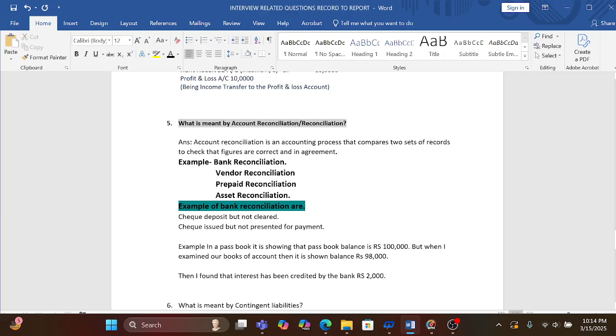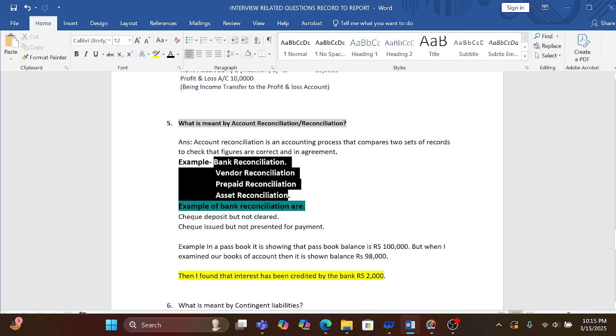So this is called an open item until we find out that amount. So after finding this 2000 rupees, we will show it in our books of account. That is called a reconciliation. So it is a bank reconciliation. Like the bank reconciliation, we have a vendor reconciliation, we have a prepaid reconciliation, we have an asset reconciliation. So I hope it will be helpful for you guys.